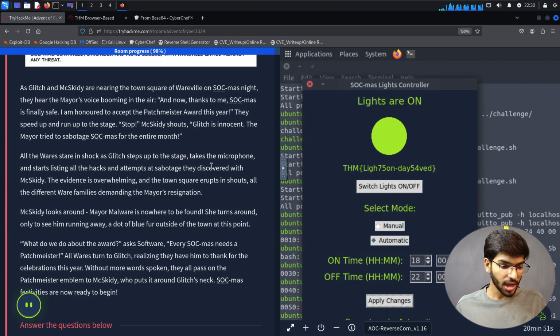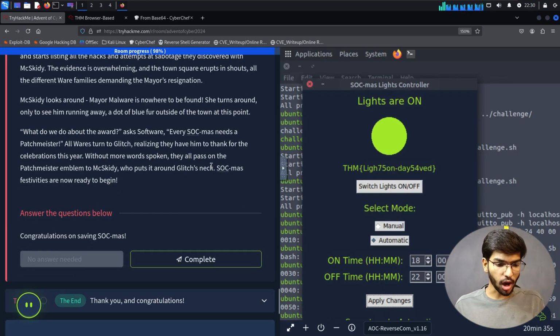Mix Kitty looks around. Maya Malware is nowhere to be found. She turns around only to see him running away, a dot of blue fur outside the town by this point. What do we do about the award? asks Software. Every Sockmas needs a Patch Minister. All Wares turn to Glitch, realizing they have him to thank for the celebration this year. Without a word spoken, they all pass the Patch Minister's emblem to Mix Kitty, who puts it around Glitch's neck. Sockmas festivities are now ready to begin.